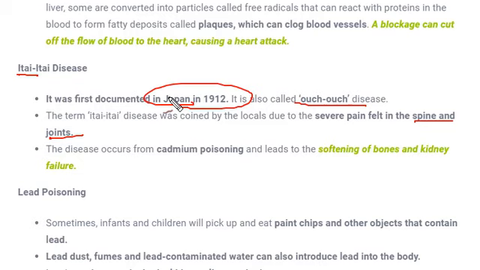And what is the effect or consequence of the disease? It just softens the bone and kidney fails. What is the function of kidney? Kidney filters the liquid whichever we intake in our body. Fine. So because of that this itai disease happens.